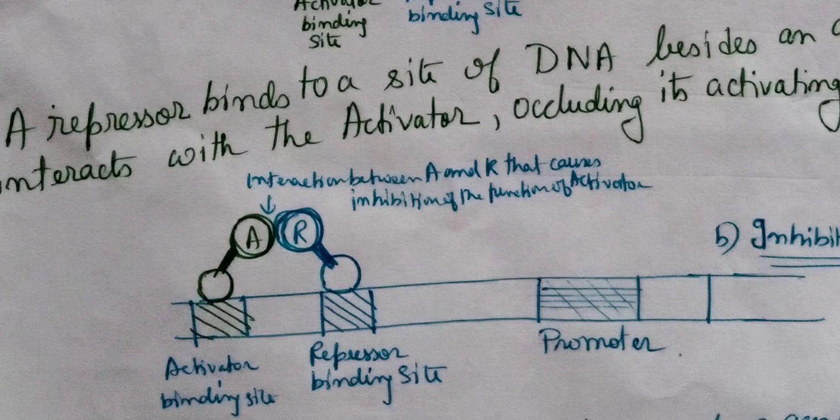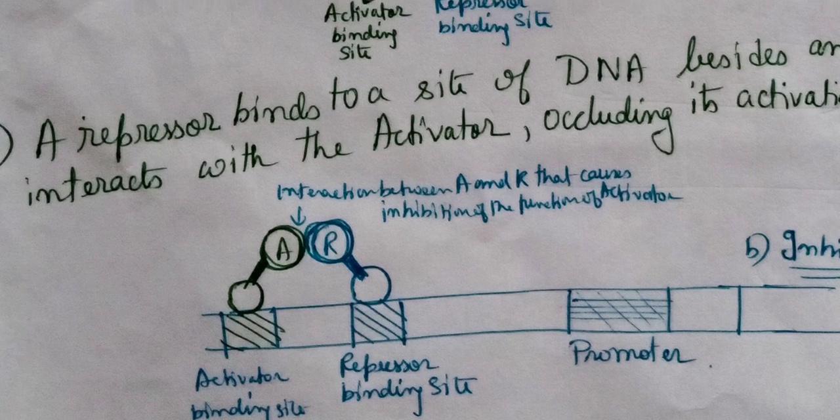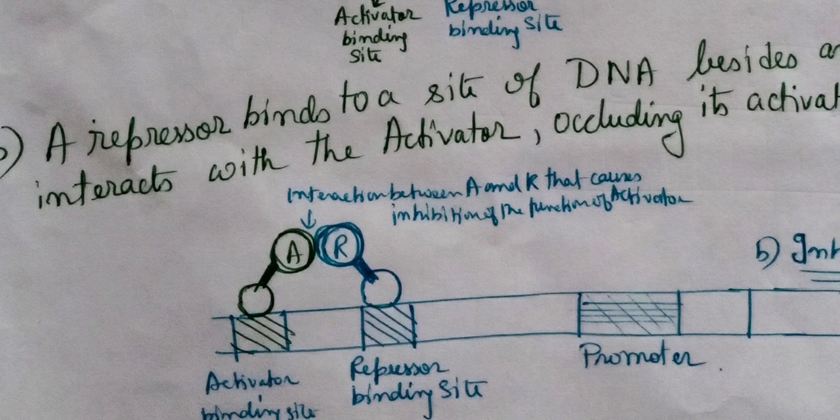Second is, for activation of certain genes, the activator would form a dimer that binds to a certain site on the DNA and allows the expression of the genes. But here what happened, dimerization does not occur between activators. Here dimerization occurs between the activator and the repressor. Why?